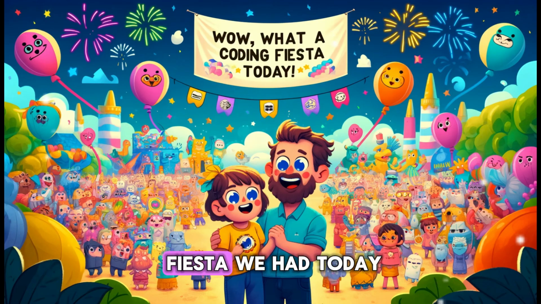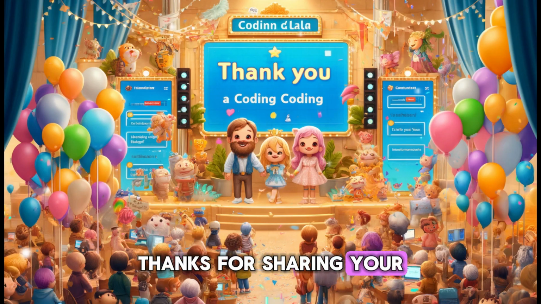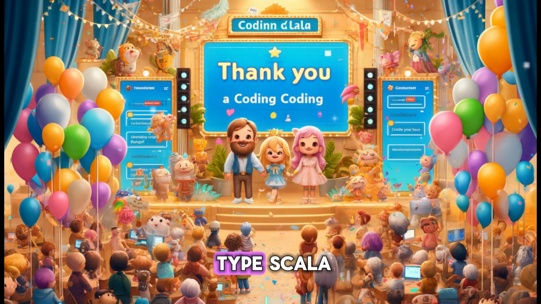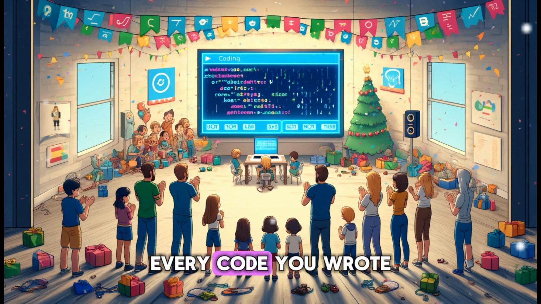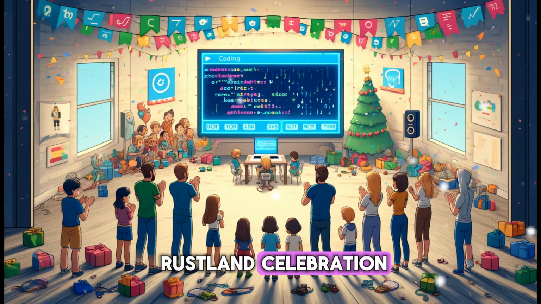Wow, what a coding fiesta we had today. Thanks for sharing your brilliant colors and joining our data types gala. Every code you wrote is a part of RustLand's celebration.